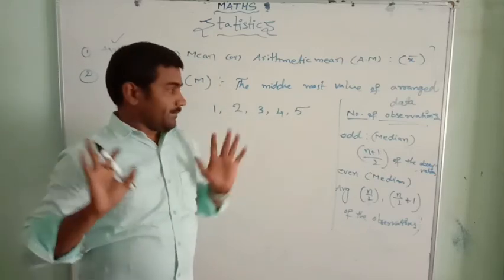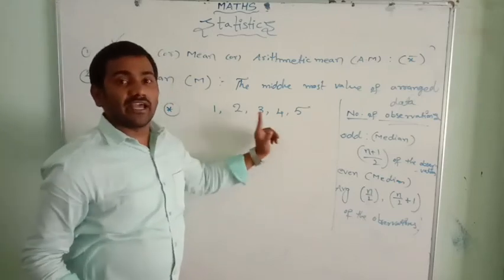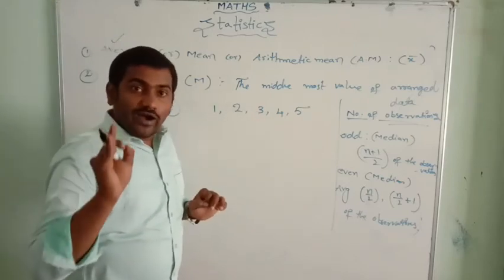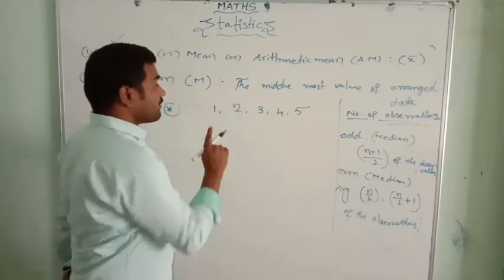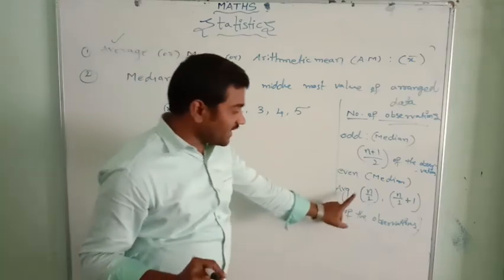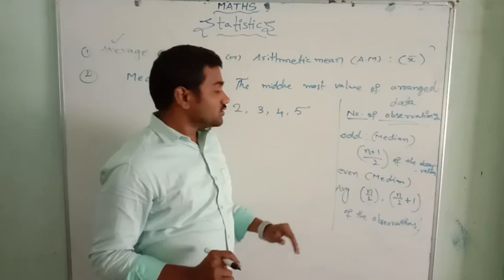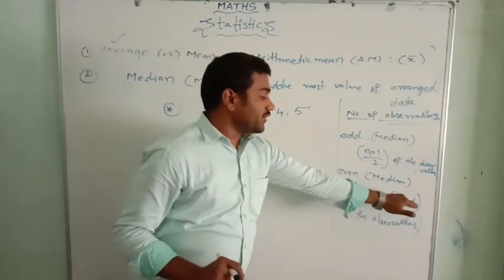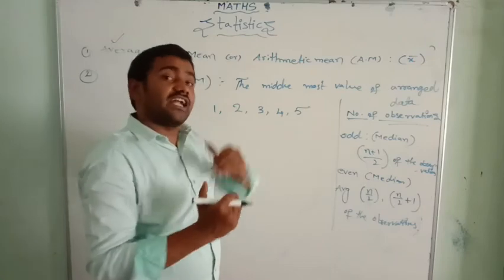Very simple way. This data is already arranged data. What is the median here? If you want to find that, we have to count the number of observations. If the number of observations is an even number, we have to take the average of both. So the n by 2 and n by 2 plus 1 of the observation. These two observations' average we have to take, that is the median.